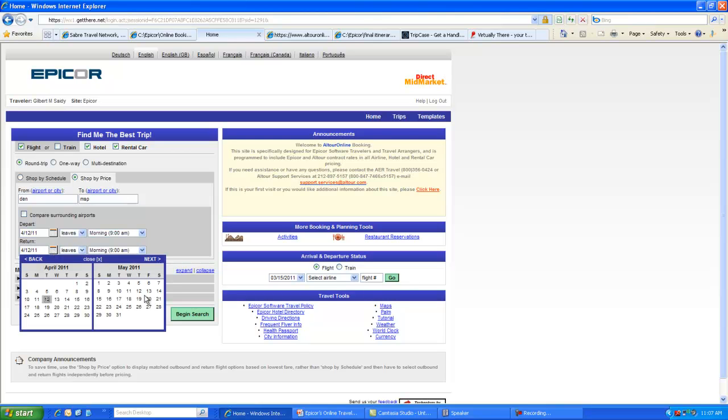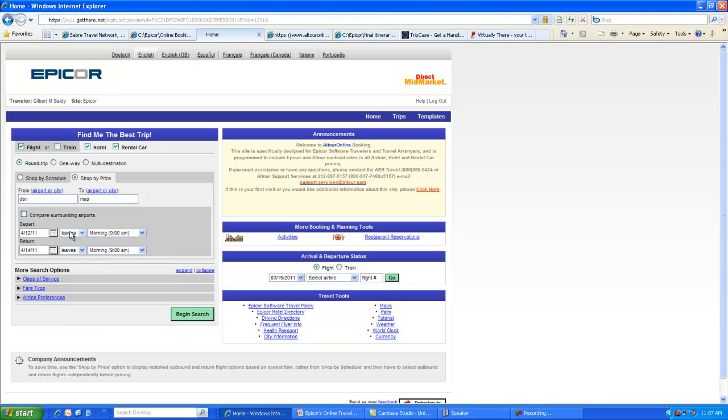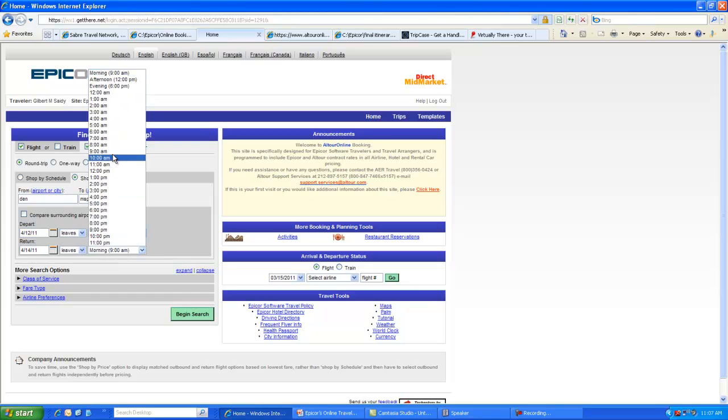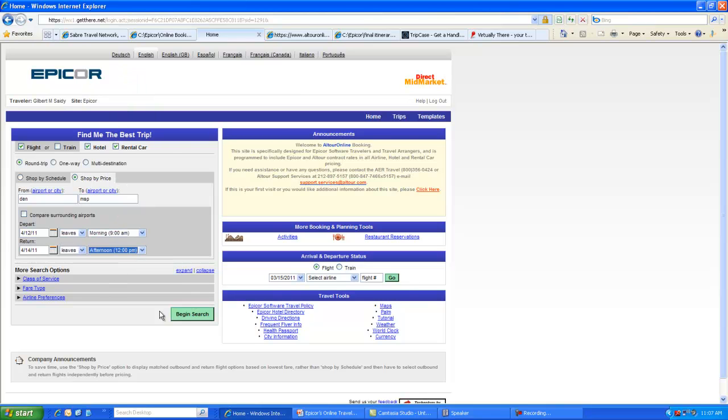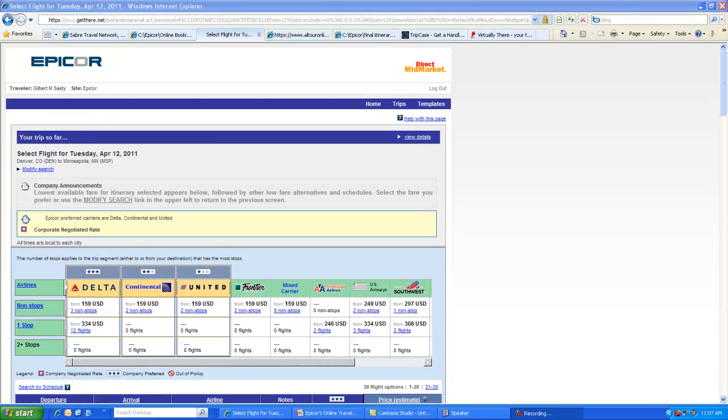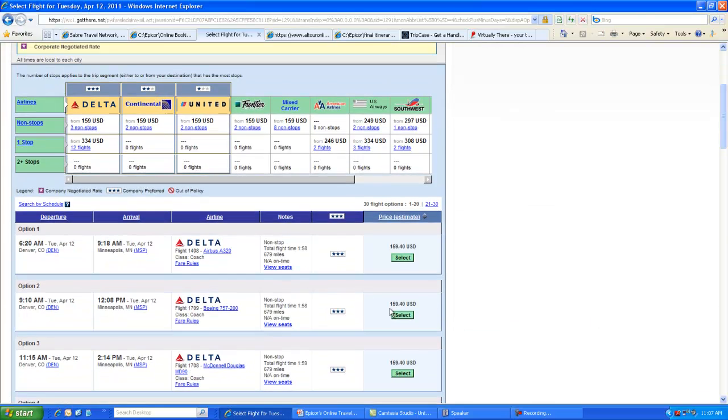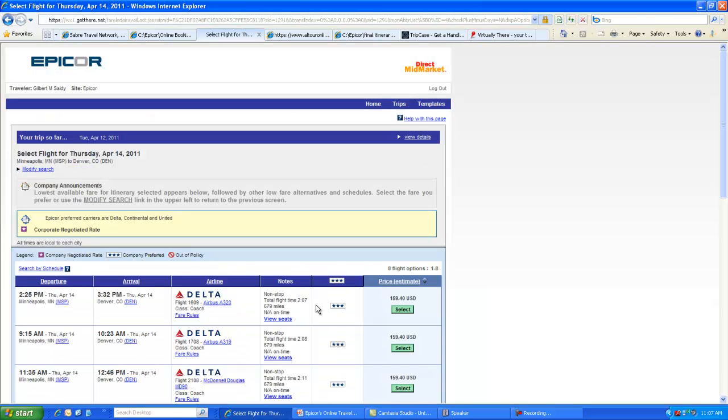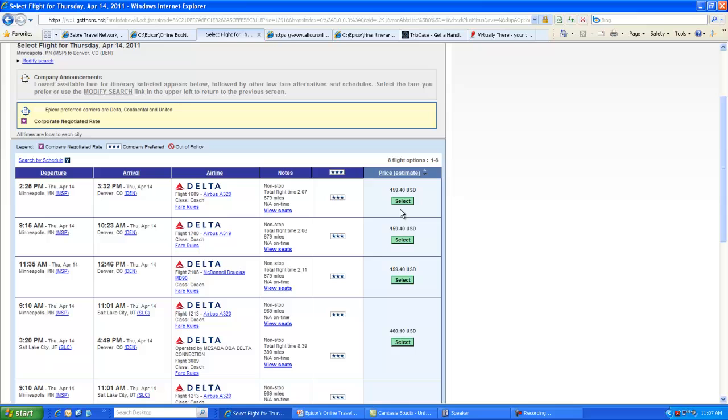sometime next month in April. You can choose leave or arrive times. We'll leave in the morning and we'll return in the afternoon. And then we'll begin our search. Okay, and here's the grid I was discussing that shows you non-stops, your preferred carriers, Delta, Continental, and United right now, and the round-trip fare, flights. So let's just choose the 9:10 outbound, and we'll choose the 2:25 coming home.